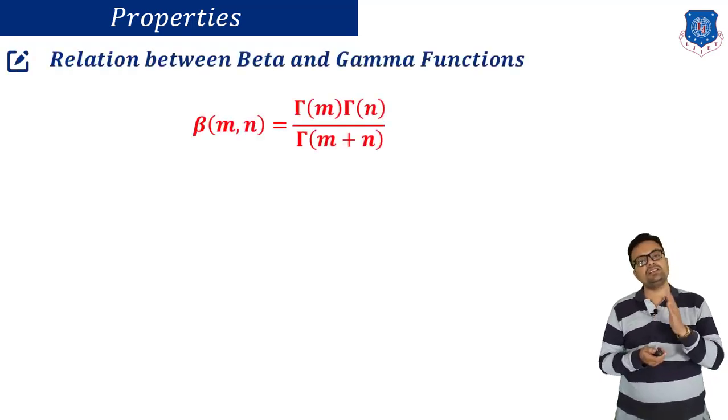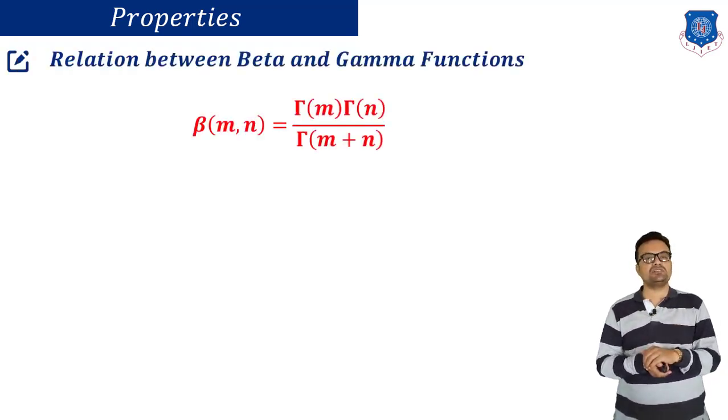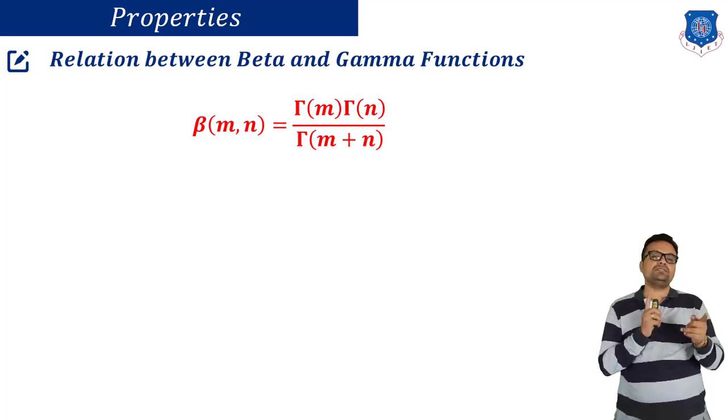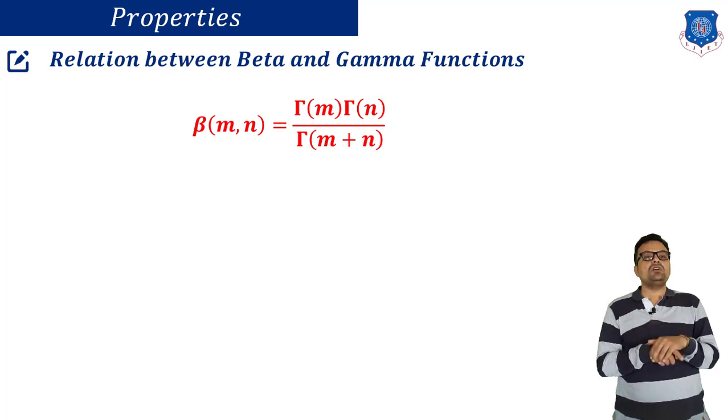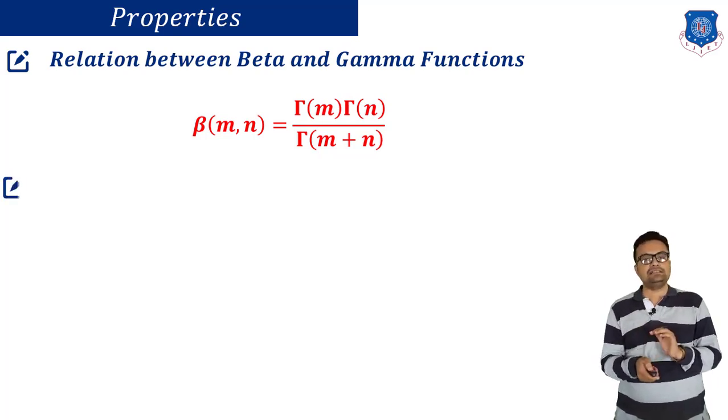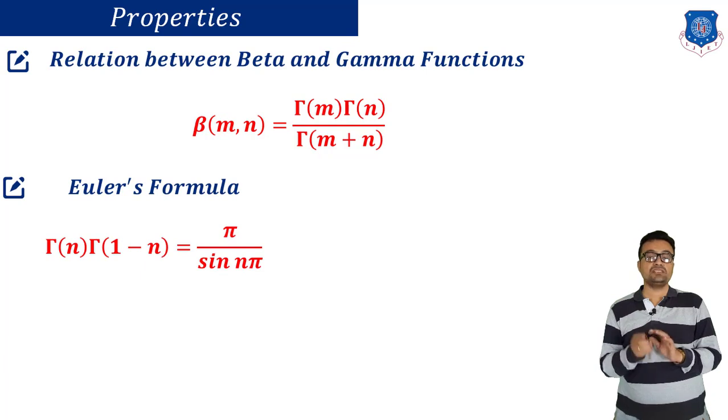The first is the relation between beta and gamma function. How we can switch from beta function to gamma function and gamma function to beta function. Beta of m, n is gamma of m into gamma of n, whole divided by gamma of m plus n. Second is Euler's formula.